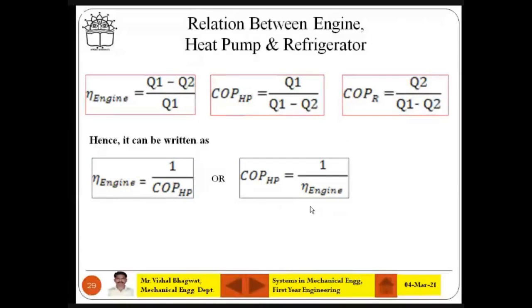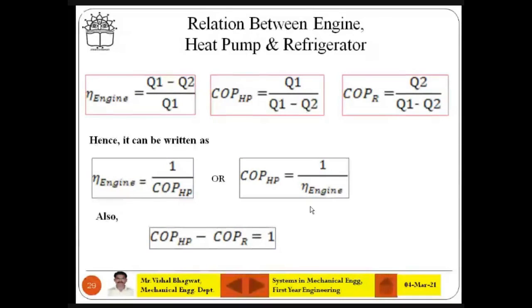Okay, for you, I'll say one more important relation here. This is the relation. Are you getting this? COP of HP minus COP of R is equal to 1. Is it clear? Yes, sir. Right? So COP of HP का formula is 1 upon something, and COP of R का formula है Q2 upon that something. Same denominator. You can see while calculating numerator and denominator, you get a 1. So it is always there.